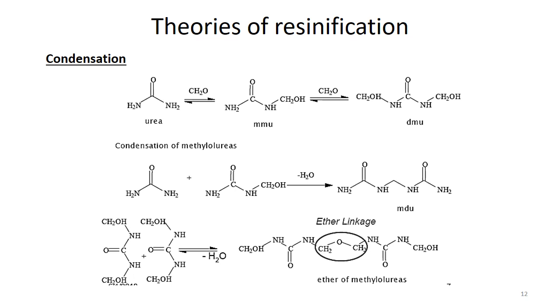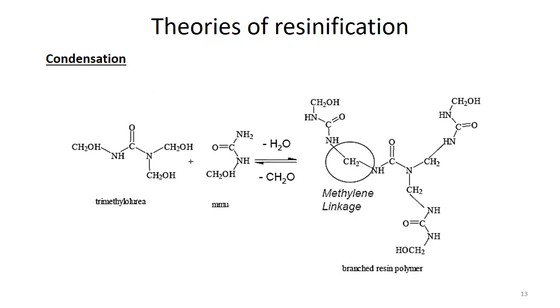Because when a water molecule is removed by the reaction of N and OH, we get a methylene linkage. But in the case of the reaction of two methylol groups, we get ether linkages.